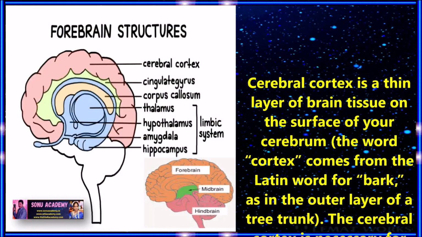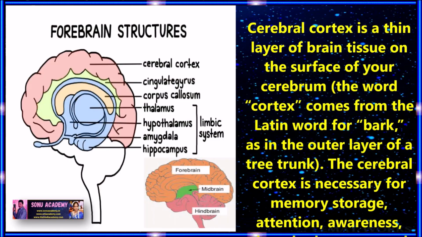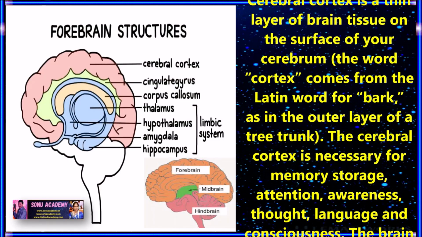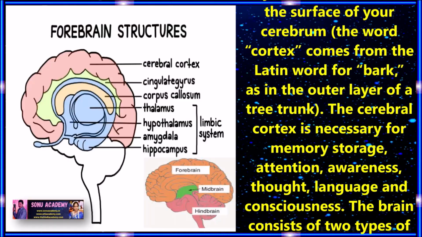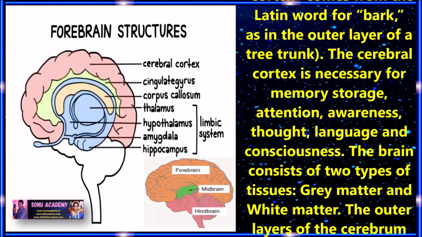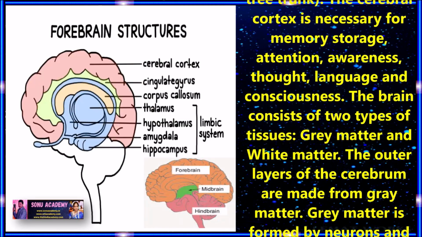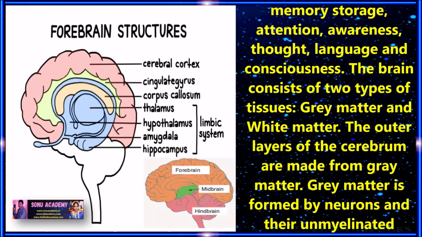The word cortex comes from the Latin word for bark, like the outer layer of a tree trunk. The cerebral cortex is necessary for memory storage, attention, awareness, thought, language, and consciousness. The brain consists of two types of tissue. We already discussed that. The first is gray matter and the second is white matter.